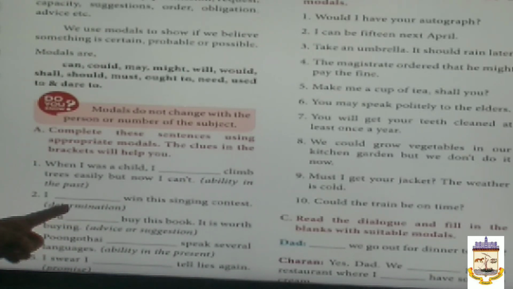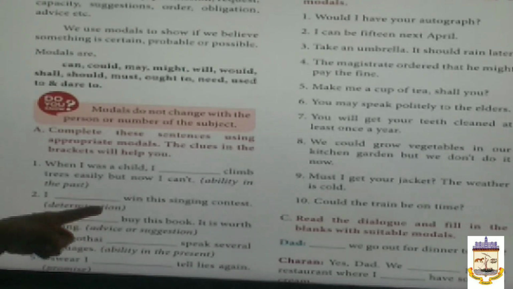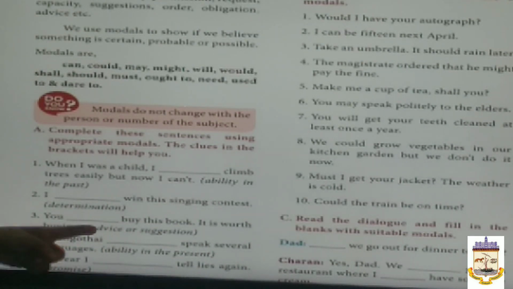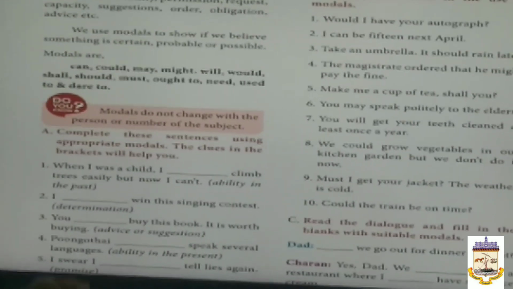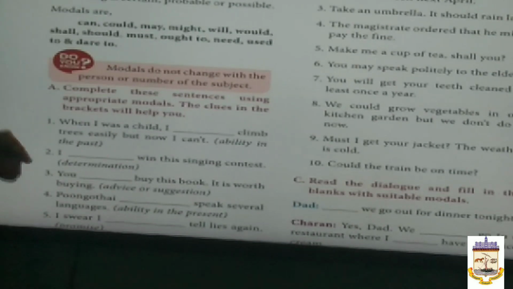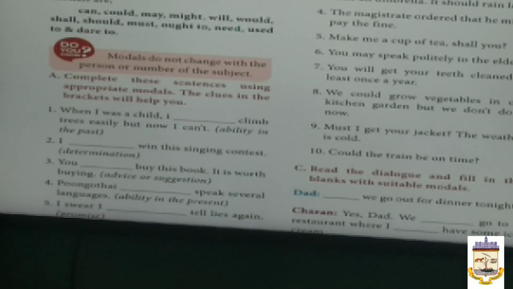For determination, we use the modal will. You will buy this book, it is worth buying. Advice or suggestion. For giving advice or suggestion, we use the modal should. You should buy this book, it is worth buying.